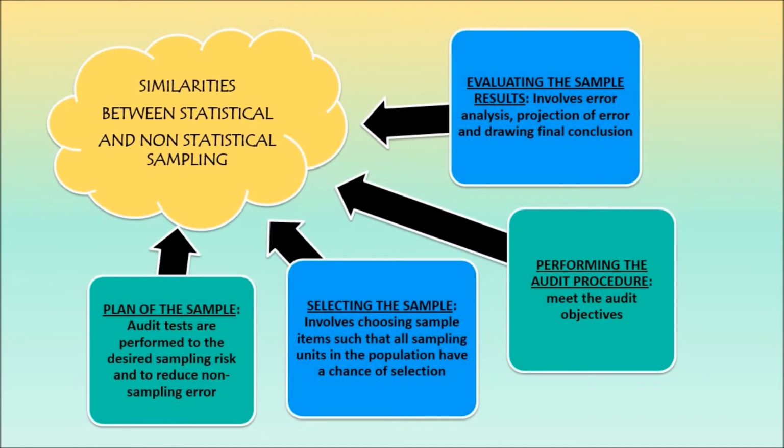There are similarities between statistical and non-statistical sampling in terms of the steps of audit sampling. Firstly, planning the sample, where the auditor designs the audit test to reduce sampling error. Secondly, selecting the sample, which involves selecting the sample items. All sampling units in the population have a chance to be selected. Thirdly, performing the audit procedure to meet the audit objectives. Lastly, evaluating the sample. This involves error analysis, projection of the error and drawing a final conclusion.